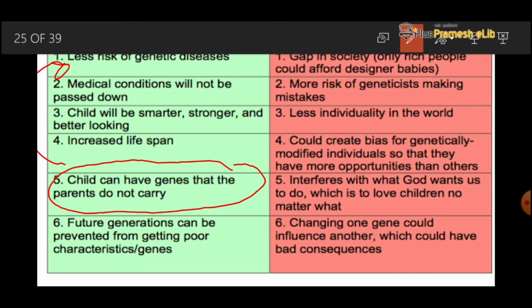The future generation can be prevented from getting poor characteristics or genes. Obviously, when this child reproduces and produces progeny for the next generation, then the genes that were introduced artificially into it will carry forward to the next generation.